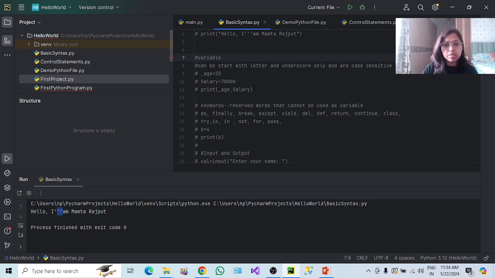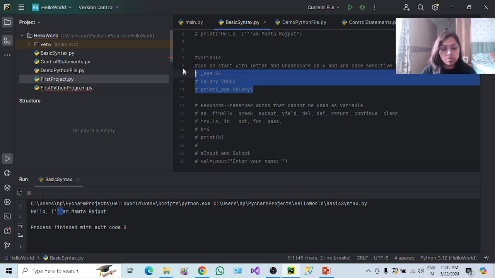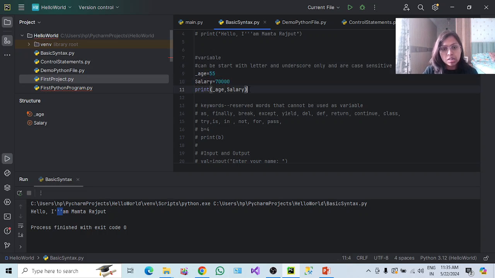Let's understand the next topic, variable. What is a variable? A variable is basically a kind of container where we can hold data. We have data, but we need some place to hold it, some kind of container where we can put this data. So you can see here I have created one. Let me execute. I have created variables here, age with the value 55 and salary 70,000, and if I print it, it is going to print for me. If you want to print two values, we can separate them by comma.